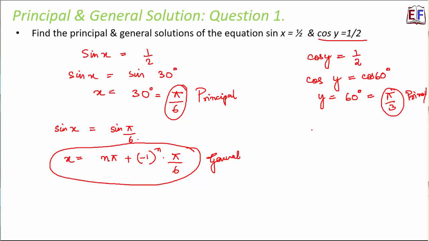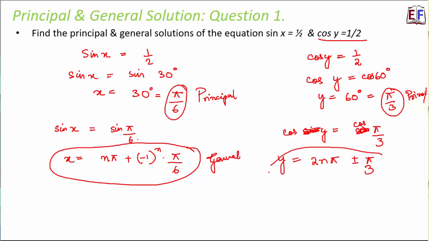And what about the general solution? Now here, since we see that cos y is equal to cos pi by 3, therefore, we can say that y is equal to 2n pi plus minus pi by 3. And that becomes the general solution.